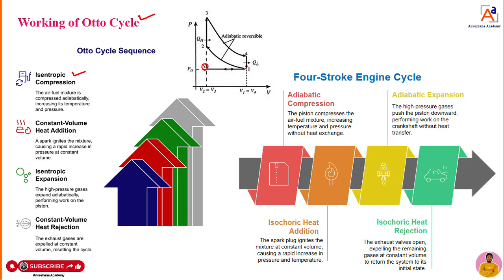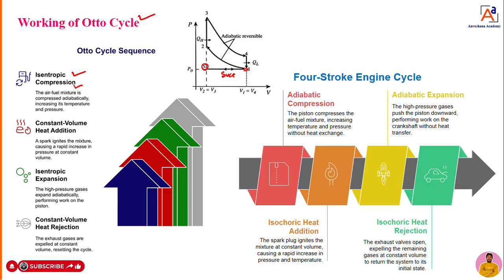5 to 1 is the suction. At 5 to 1, the air-fuel mixture gets sucked into the engine cylinder. So we will start at point 1. Point 1 to 2 is what?